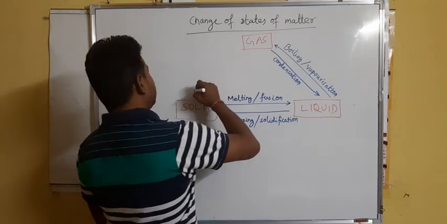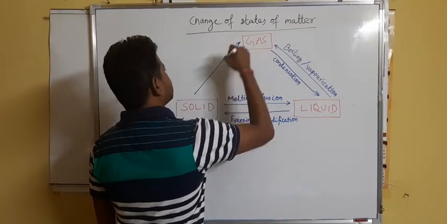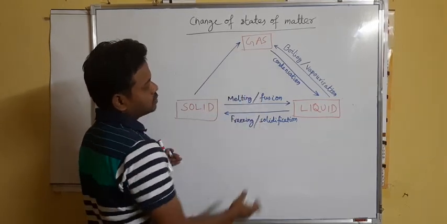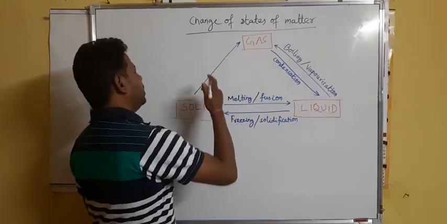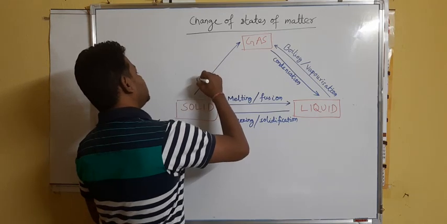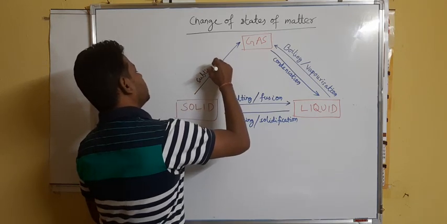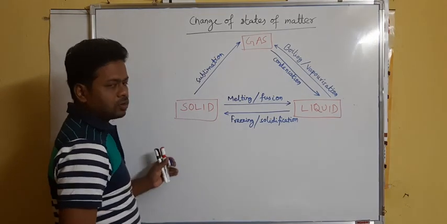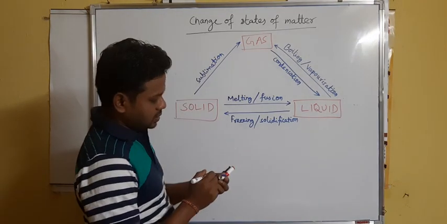Then some solids can directly convert into gas without forming a liquid, and this process is known as sublimation. Not all solids directly change into gas.